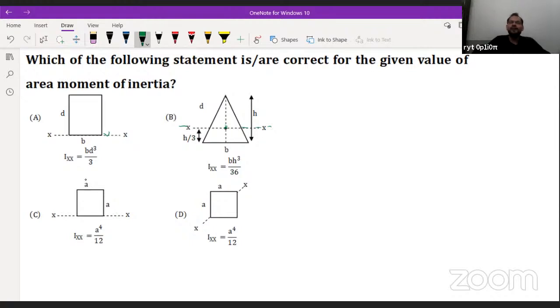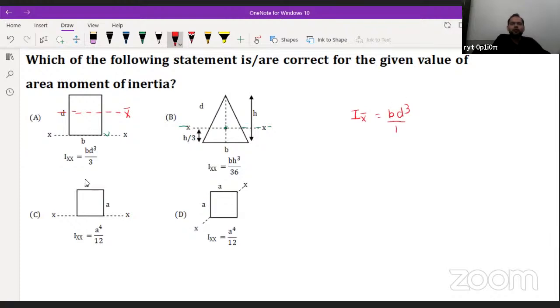We know very well if we calculate the area moment of inertia of a rectangle about its centroidal axis, what is it? That is equal to bd cubed by 12 only. bd cubed by 12 only.